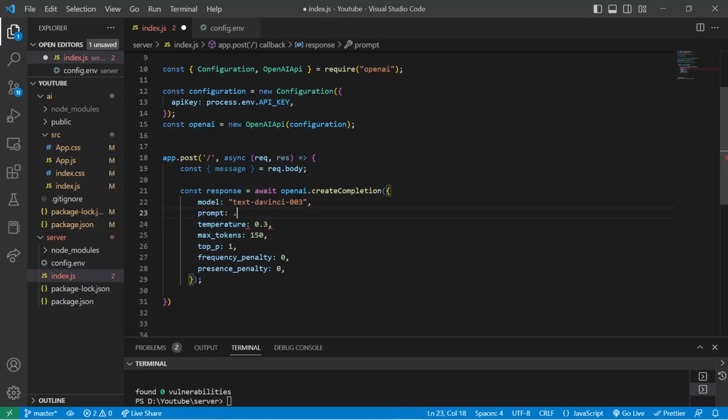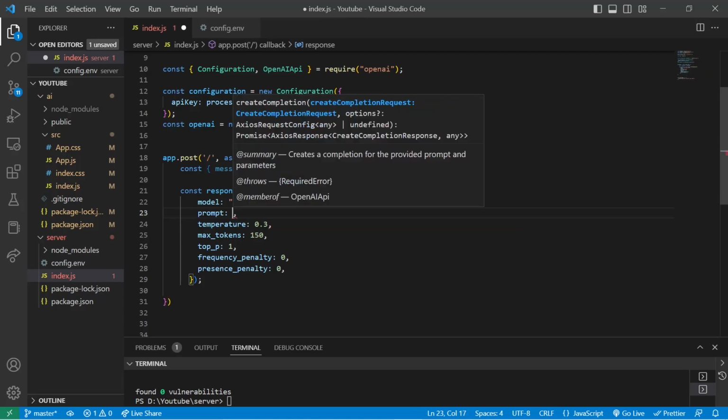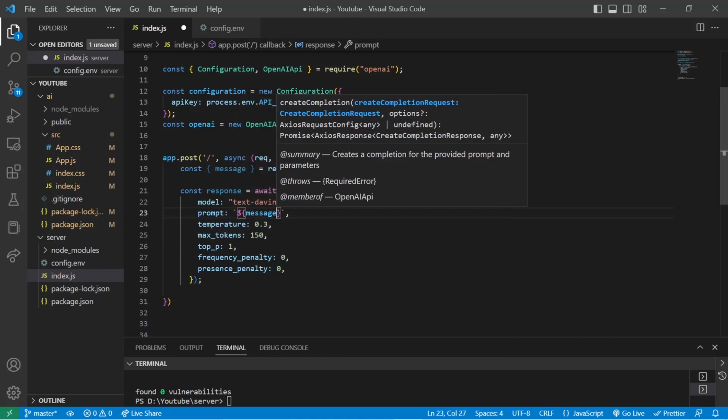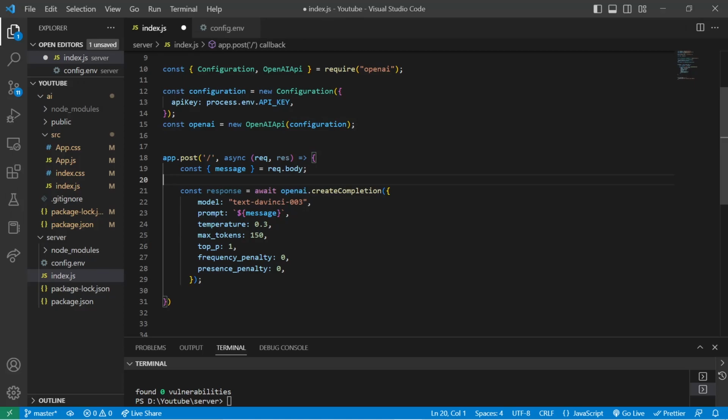Okay, just remove all this, and what we have to type in here is our message. So in the string literal we'll put message. Okay, now we have our message over here. So what are these things?